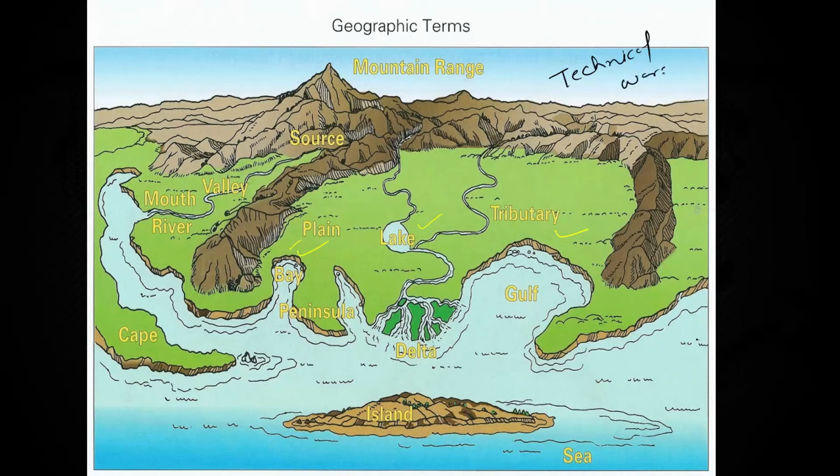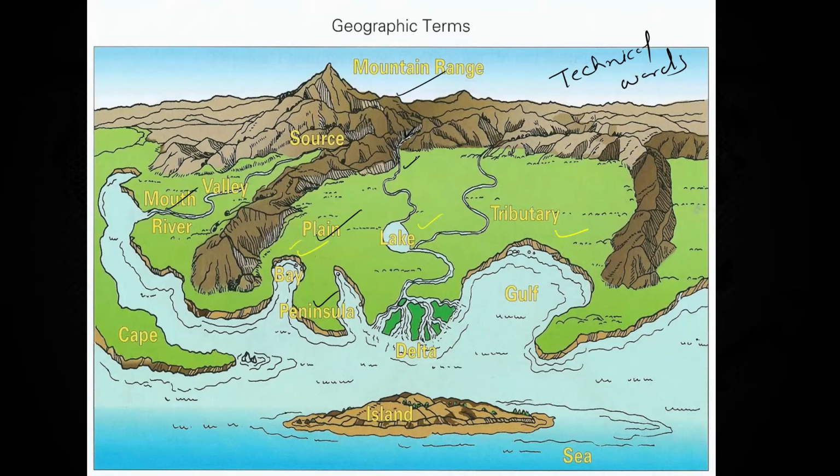Technical words, use technical words in order to save sentences, so that you can present more and more words for explanation of the things rather than explaining the technical words only. You should be able to explain how mountains have been formed, how this plain has been formed, how this peninsula has been formed, how this river originated, what is the property of this river. Two things I can see: whether the river was first or the mountain was later, or the mountain was first or the river was later, because a valley has been created.